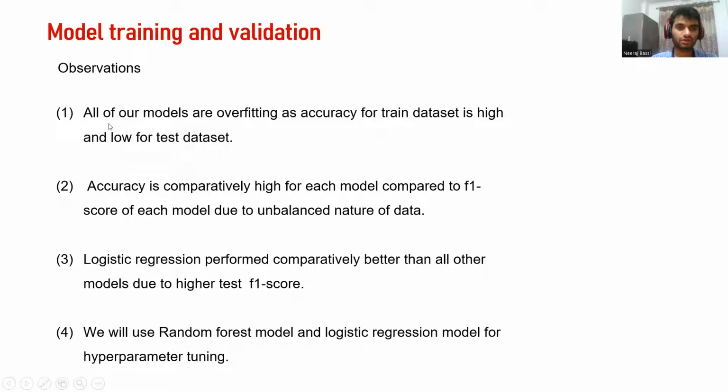So the observation is all of our models are overfitting, as accuracy for the trained dataset is high and low for the test dataset. Accuracy is comparatively high for each model compared to the F1 score of each model due to the unbalanced nature of the data. Logistic regression performed comparatively better than all other models due to higher test F1 score. Then we will use the random forest model and logistic regression model for hyperparameter tuning.